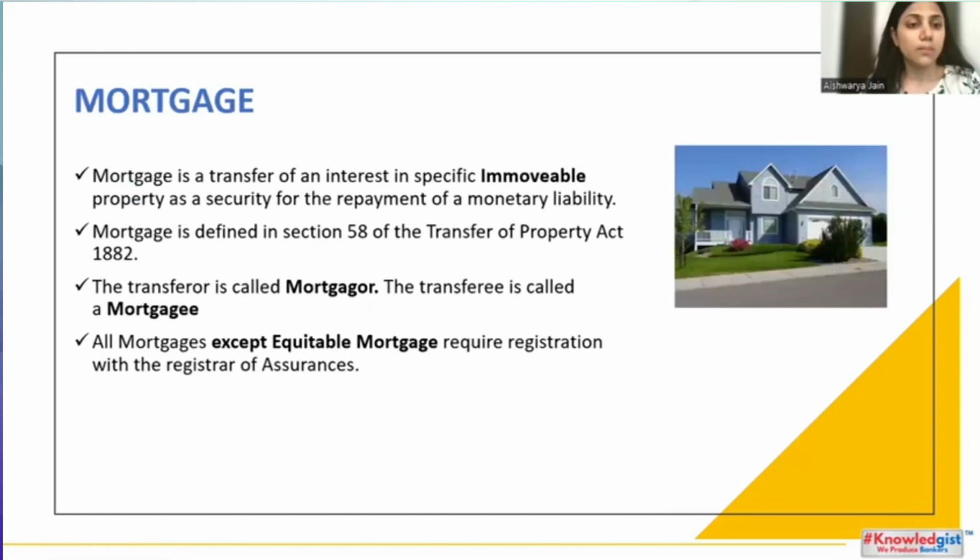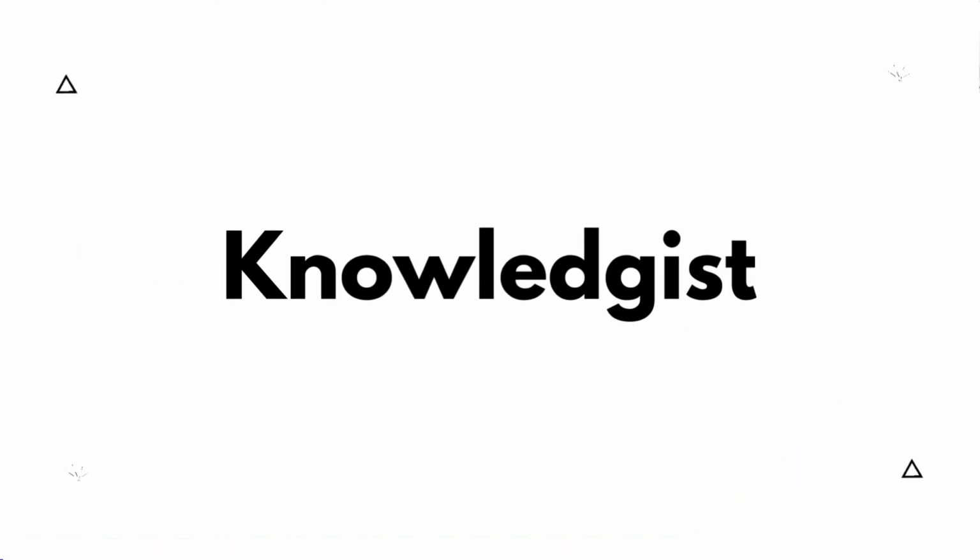Now we'll talk about mortgage. Mortgage is a transfer of an interest in a specific immovable property. Immovable property is a property which cannot be moved. For example, your house, land and building, or any plant or machinery which is attached to the surface of earth and which cannot be moved. So when you take a loan against such kind of property, it is an example of mortgage.